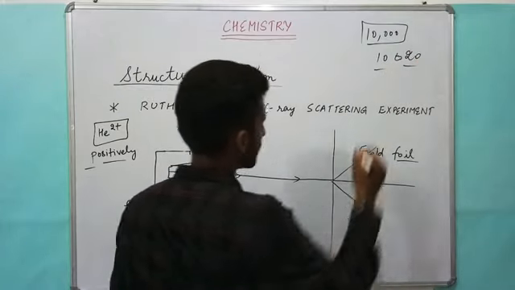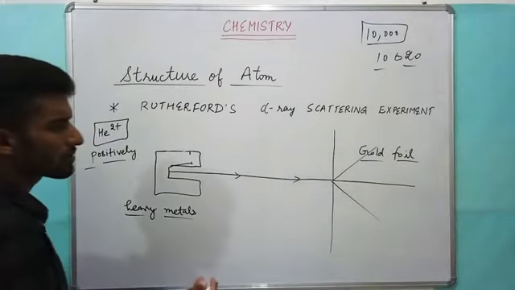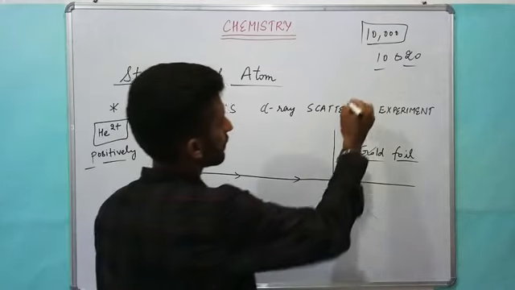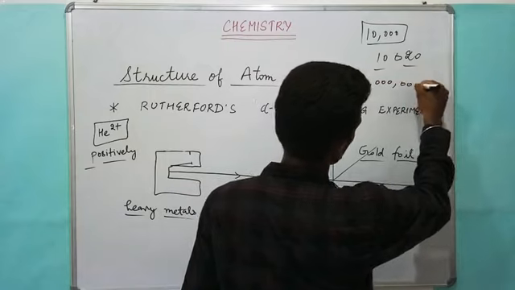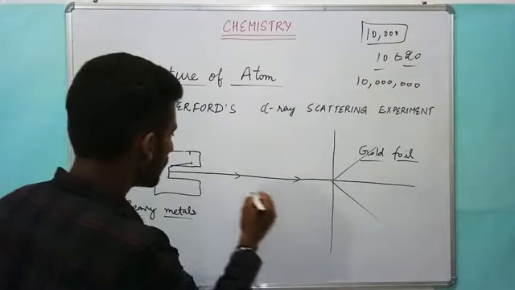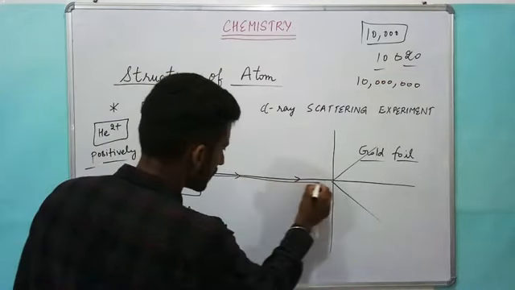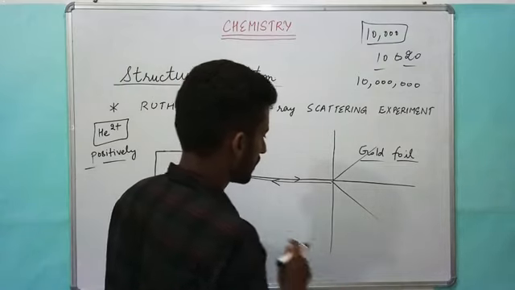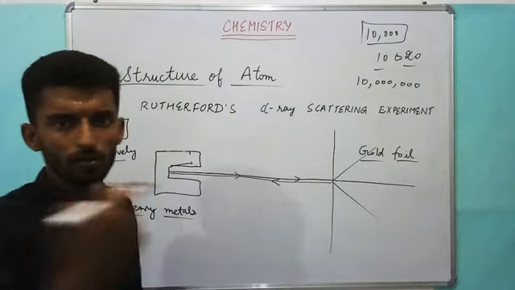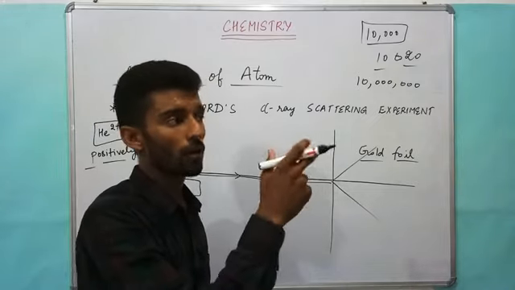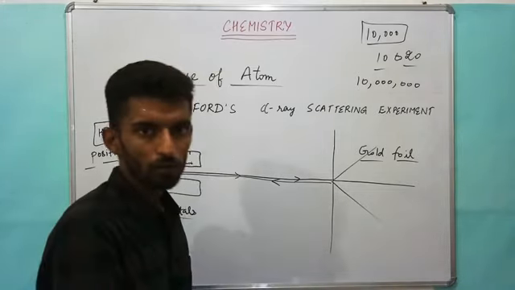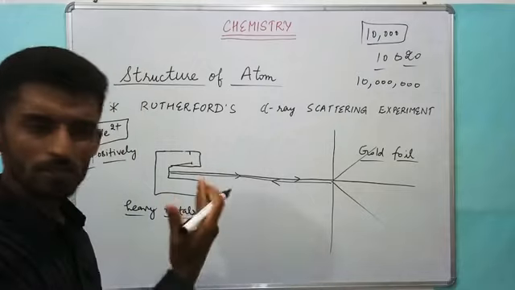And when more rays were passed, what was observed? That out of 10 lakh, only one ray reverted back totally. After striking, it reverted back, just like when we throw a ball on a wall or on the floor, it bounces back.